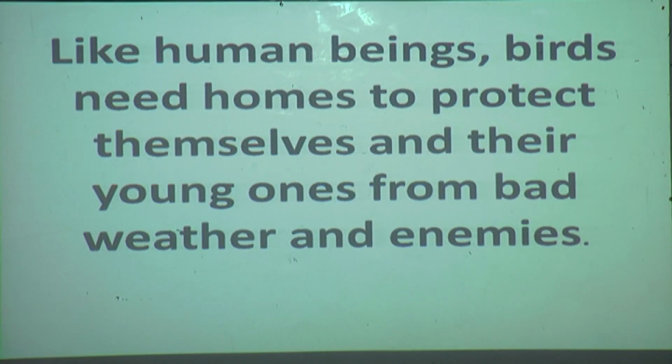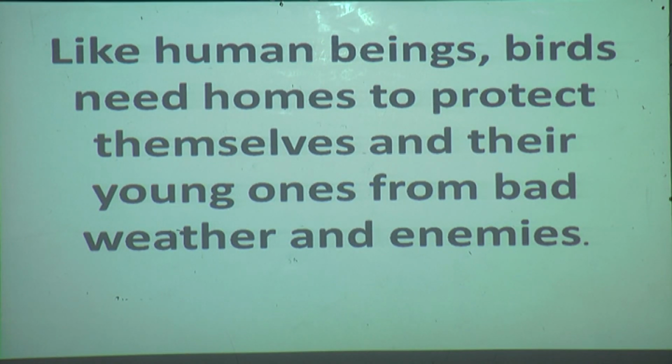See, like human beings, birds need homes to protect themselves and their young ones from bad weather and enemies. See, we are human beings. We go to school, we come back. Where do we come back to? To our home, isn't it?